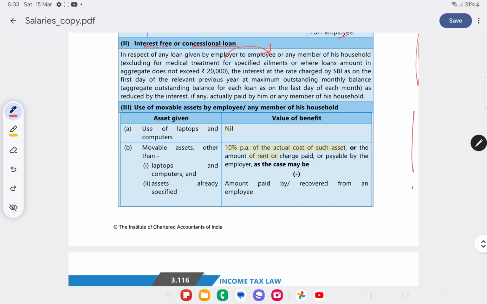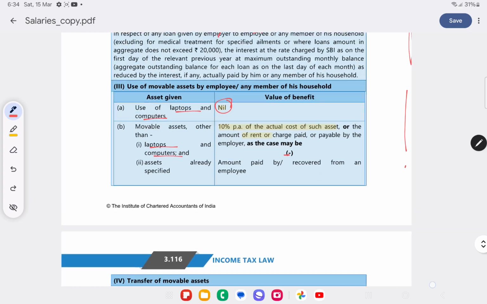Use of movable assets by employee or any member of his household. So use of laptops and computers given by employer to the employee will always be nil, whether used for personal purposes or not. Now any other movable asset other than laptops and computers, 10% of actual cost of such assets will be taken as the value of perquisite. Or if the employer is not the owner and has taken it on rent, the amount of rent paid or payable by the employer, as the case may be, will be taken as the value, minus amount recovered from the employee.